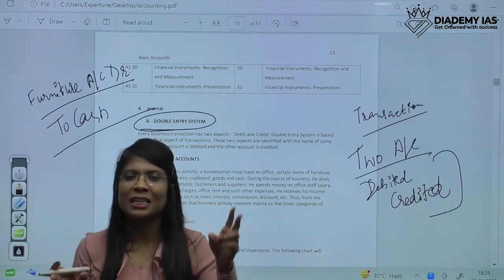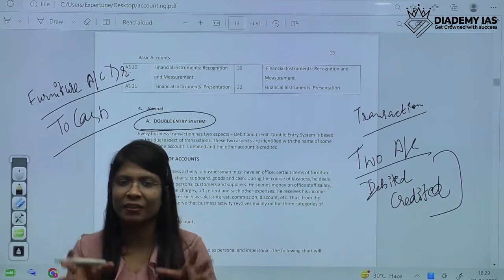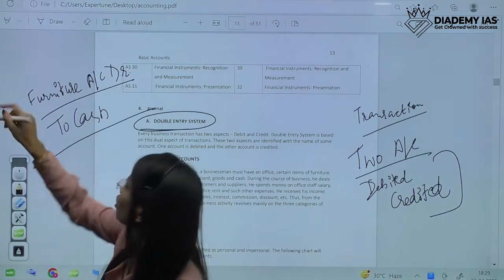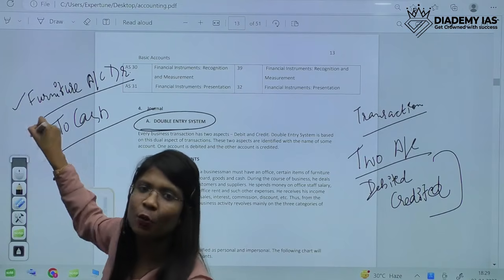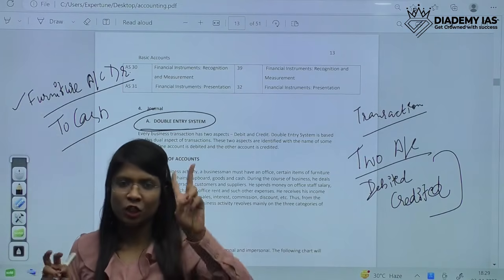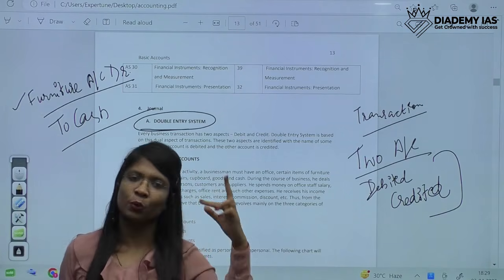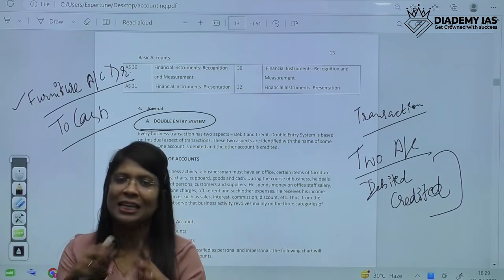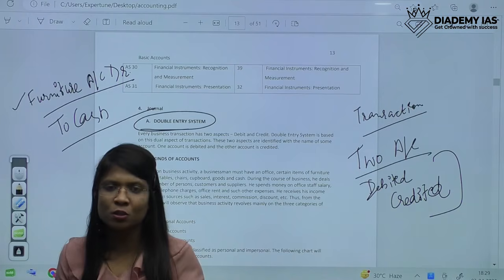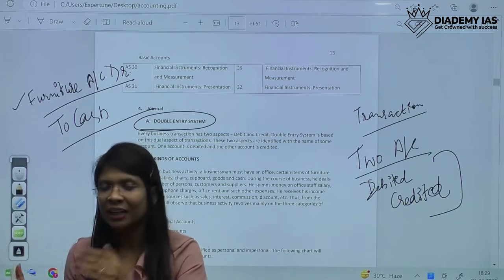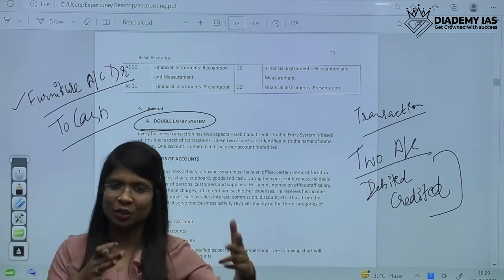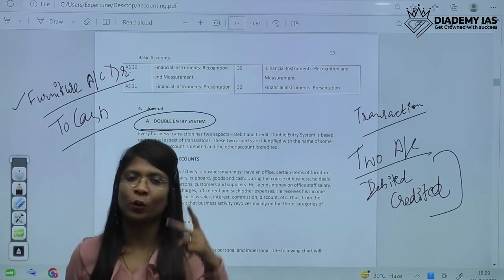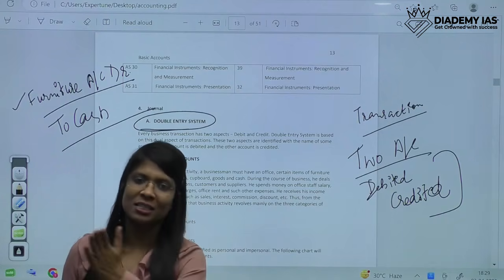Double entry system is every transaction, every entry impacts two accounts. One is debited, another is credited. So the upper one is debited, the lower one is credited. It's not mandatory that both the accounts would be asset or liability. There is no specification like that. The two accounts could be any, asset or liability. But there will always be impact on two accounts, double entry system.